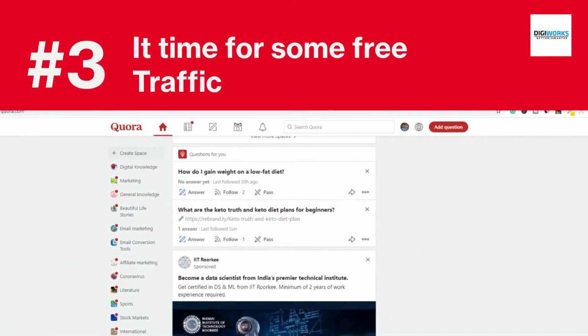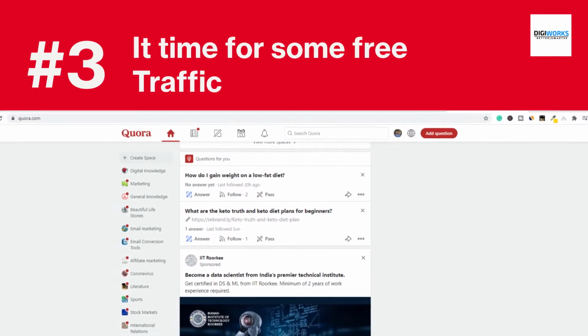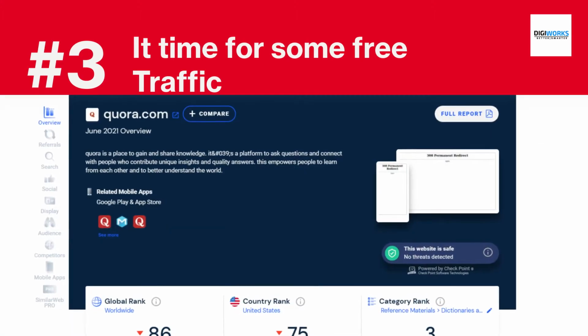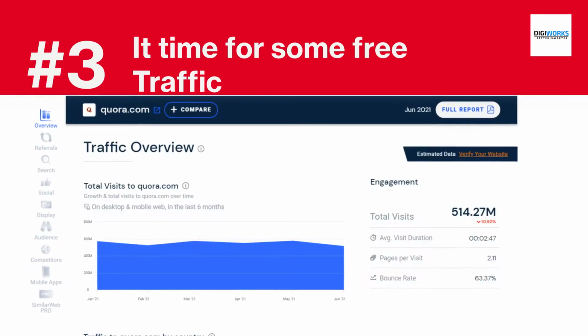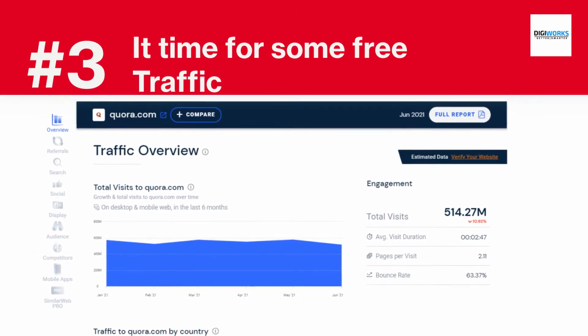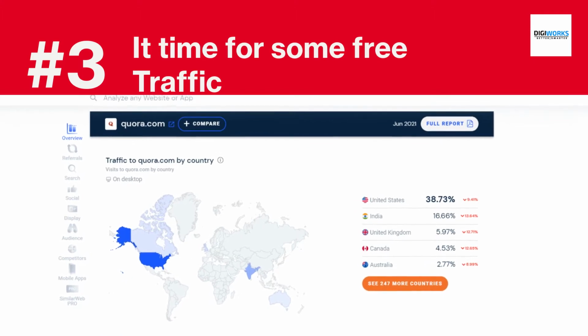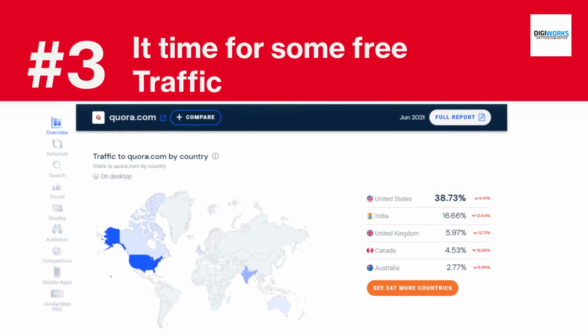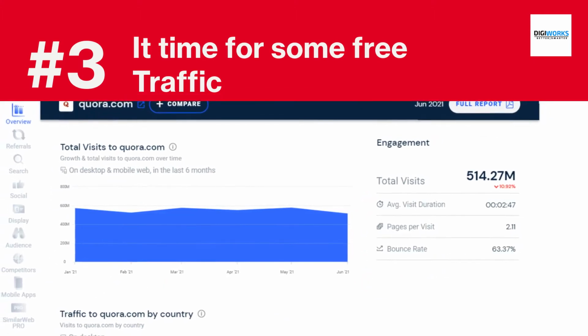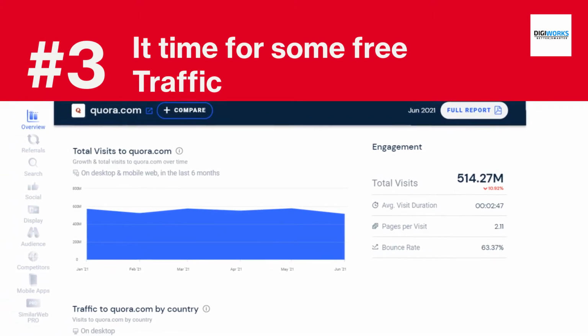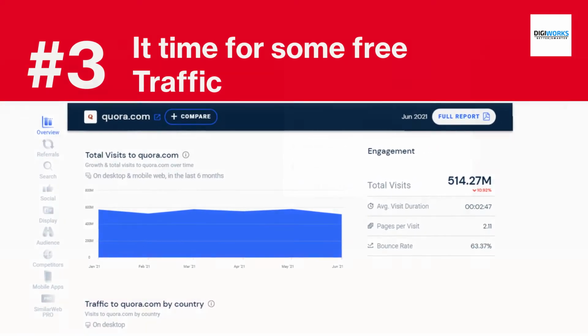It's time for massive free traffic. Type Quora in your Google. Do you know why I am choosing Quora? Because of its massive traffic. If you don't believe it, see this traffic analytics of Quora. Do you believe it now? Because Quora is getting 500 million traffic. Guys, it's 500 million monthly visitors. So, that is the exact reason why we are choosing Quora.